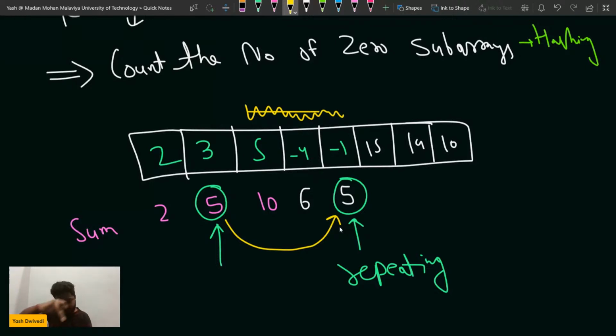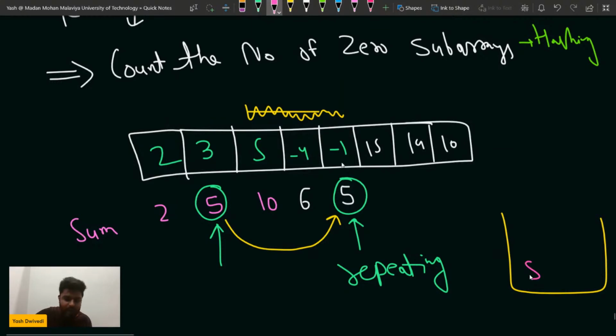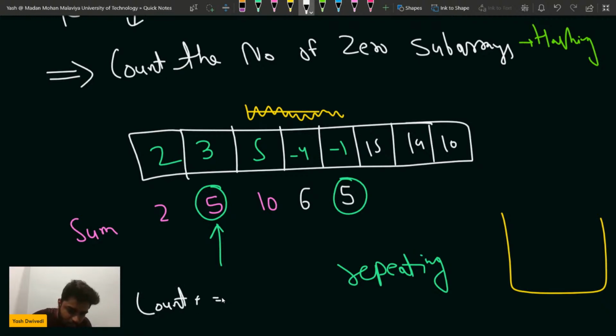That if I get a repeating sum, so if I get the same sum again in the hash map, if this 5, this pink 5, is already stored, and I see another 5 and see that it is already present, then whatever number of times this 5 is present, that many subarrays I can make. Let's say I mark the frequency of 5 as 2. Currently the count will become count plus is equal to map of 5, whatever number of times 5 is present.